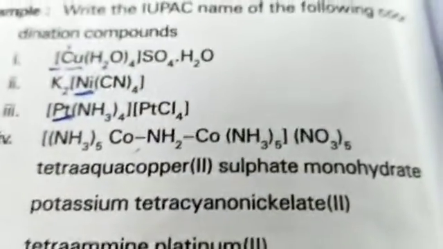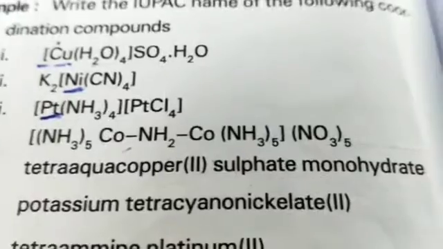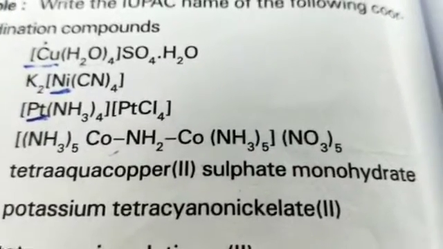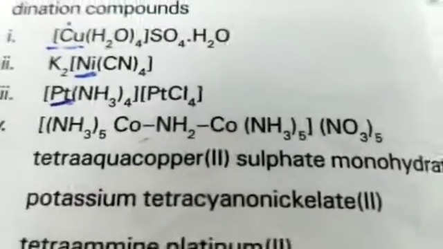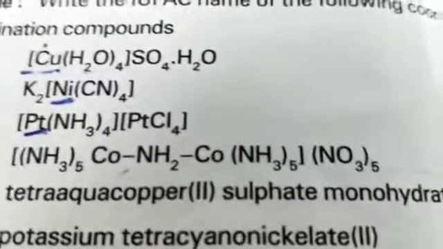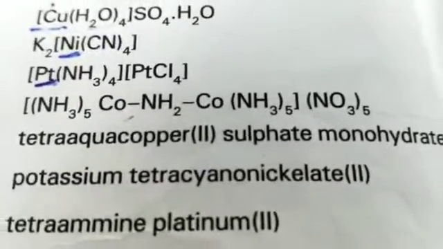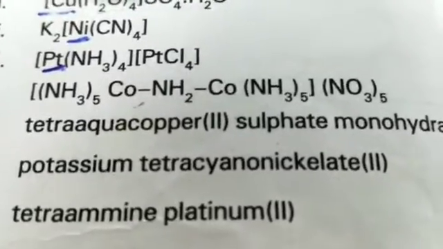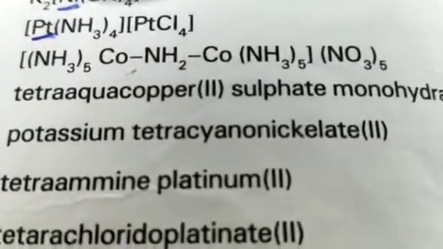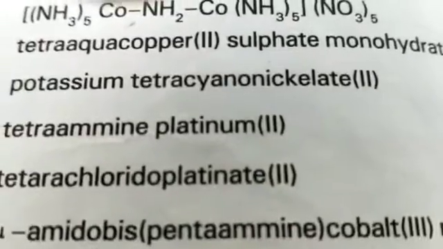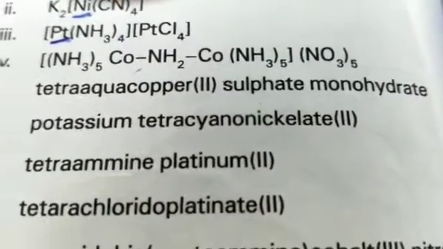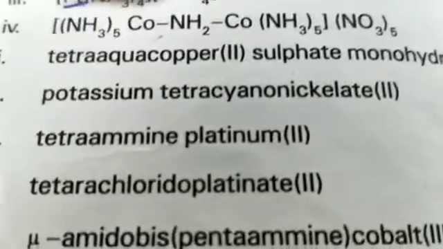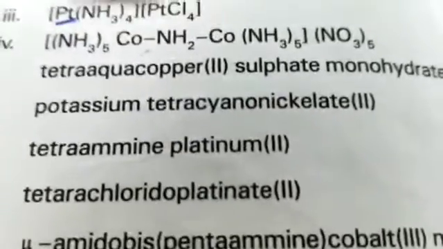For example, for the first compound, tetraaquacopper(II) sulfate monohydrate. Potassium tetracyanonickelate(II). Tetraammineplatinum(II). Tetrachloridoplatinate(II). Now this is a bridging complex: mu-amido-bis(pentaamminecobalt(III)) nitrate.